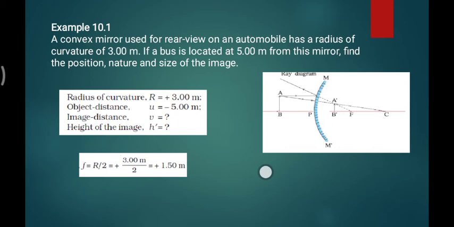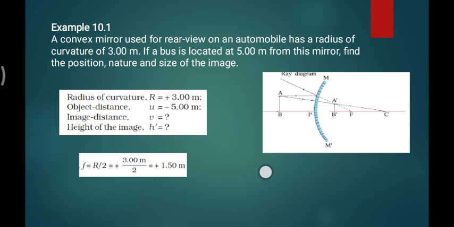Okay, so what do we have to find? We have to find v, the image distance, the height of the object, and at the end the magnification also. Before proceeding into the detail, if you want to find v, we have a relationship between v, u and f. Which one? The mirror formula: 1 upon v plus 1 upon u is equal to 1 upon f.